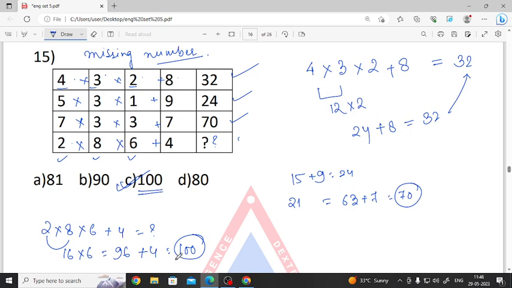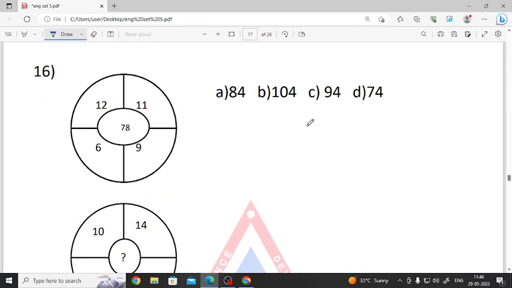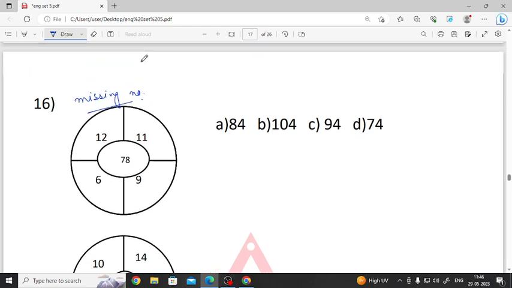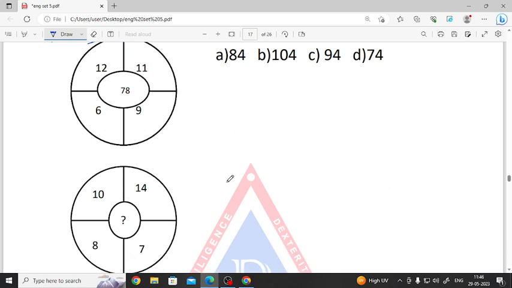Okay, next one is also about missing numbers. Missing number. Okay. What is given? 12, 11, 6, 9 gives 78. So what will be 10, 14, 7, 8?